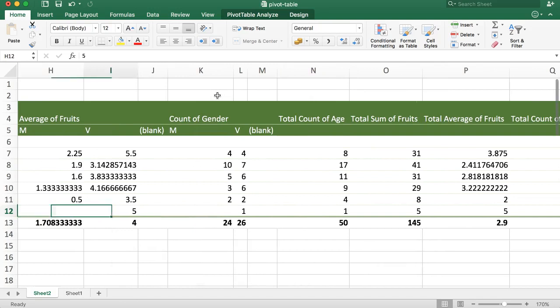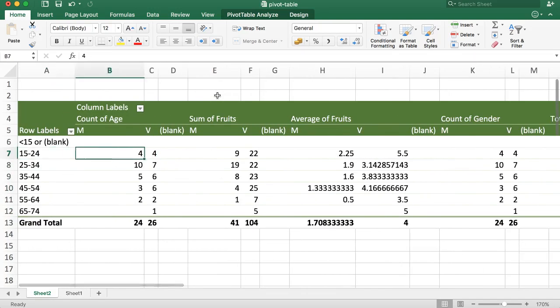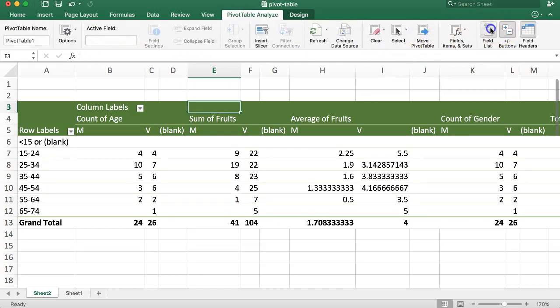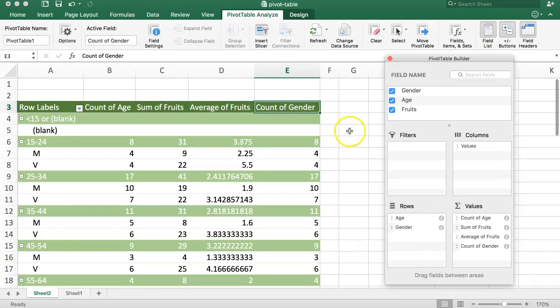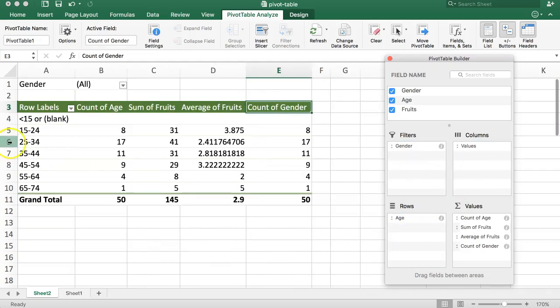So let's see here, we have the count of the genders. Then we need to count not only the gender, but we need to know the average of fruits for the right gender. So the question is, how are we going to work with this? Right now, what we have here does not work. Of course, you can see it's very hard to read. So we're going to move it in here, and let's see if we can get our gender information. Now you can see we're moving the rows here. This is really what you have to do. You have to play around. It's here, or maybe on here you can do as well. Probably you can, this is even easier.